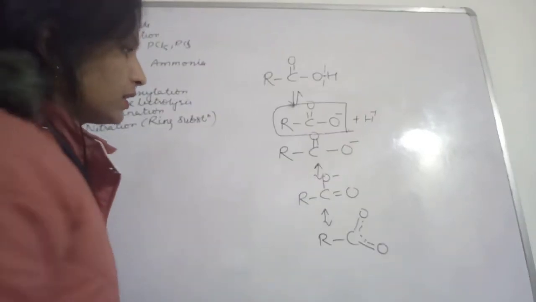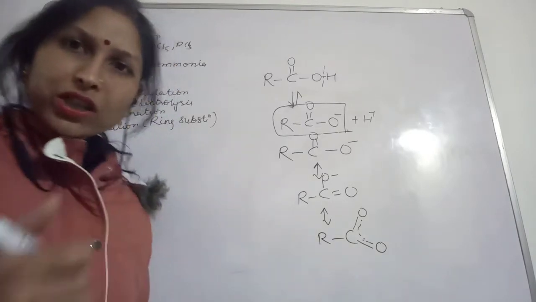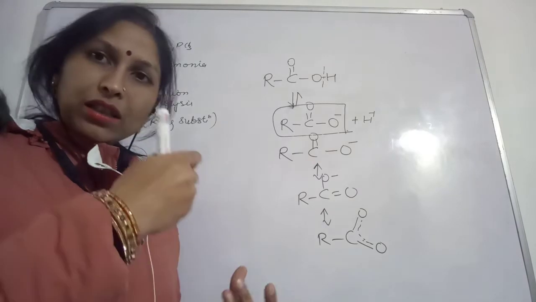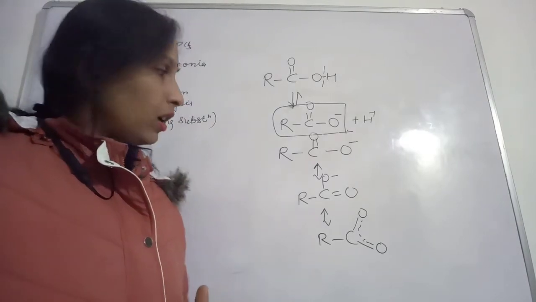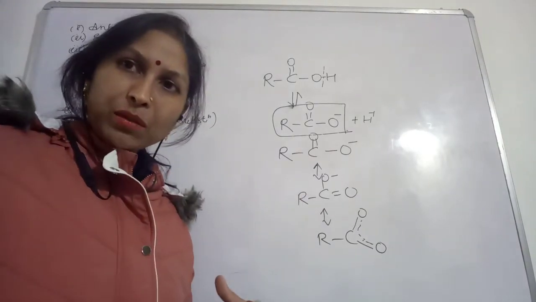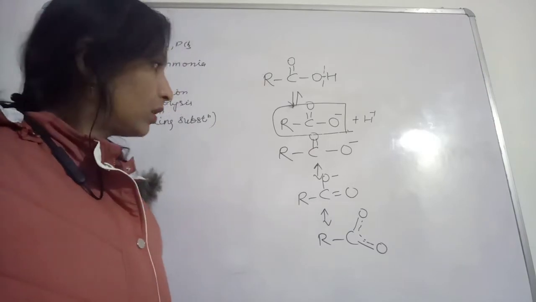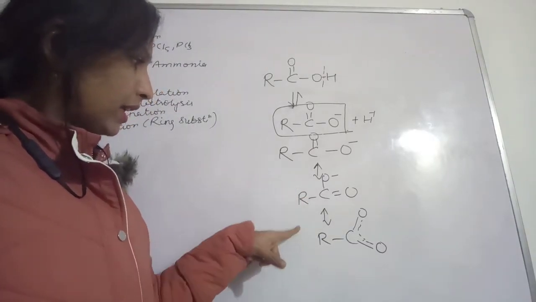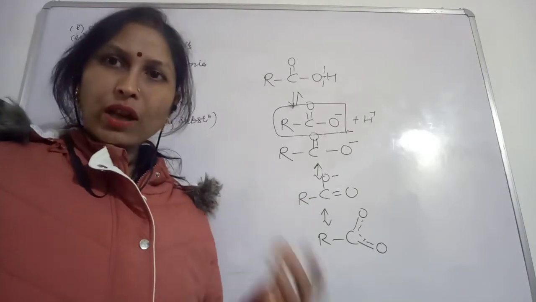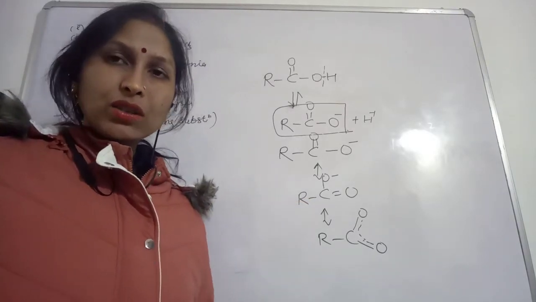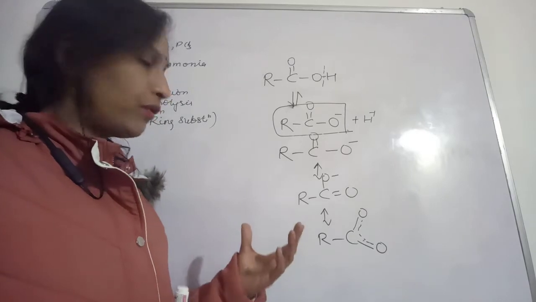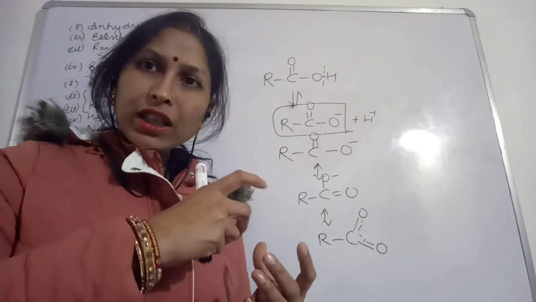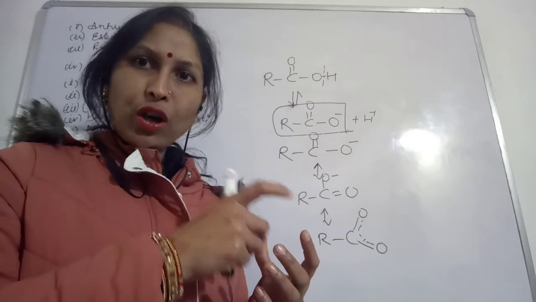Now see here, one question is given in your textbook also, that the alcohols also have this acidic nature, but they are very weak. They are very weak. Okay, but the phenol also has this acidic nature. So take the phenoxide ion, which is the conjugate base, after the release of H plus.